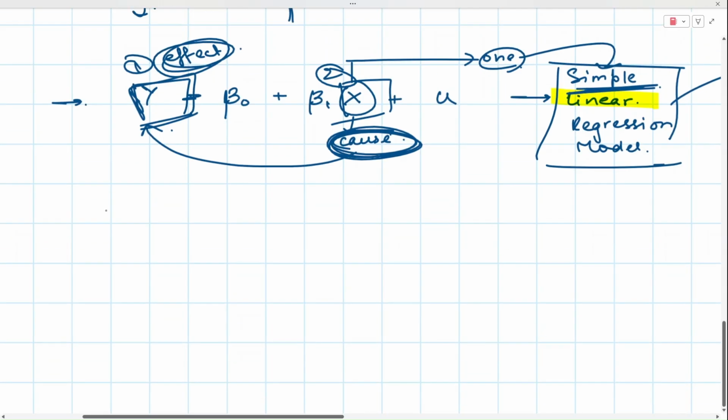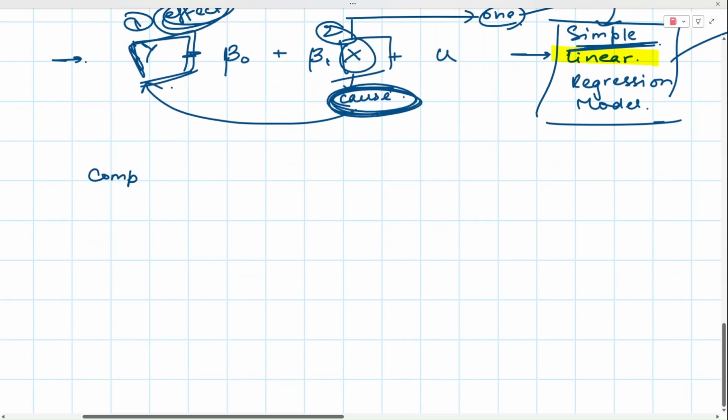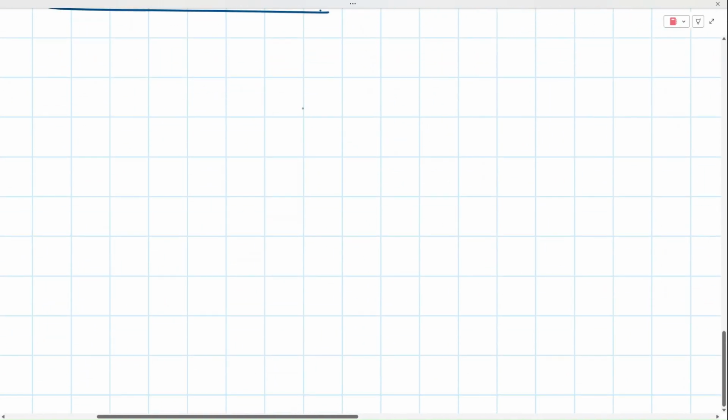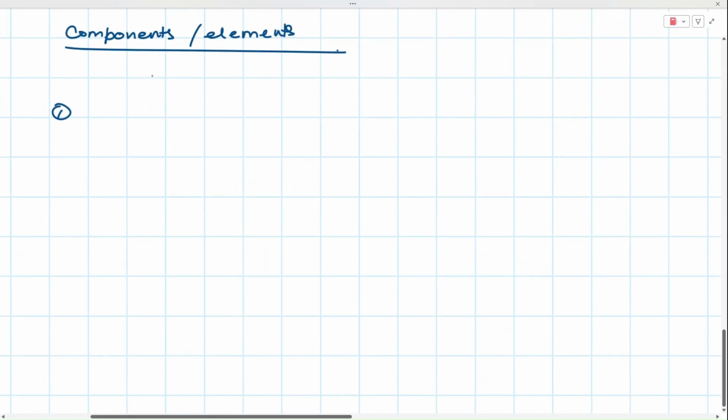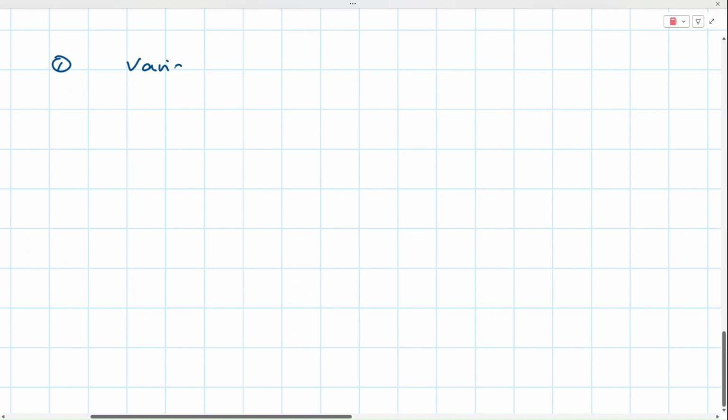Different components or elements of the model. The first thing is the cause and the effect. So the variables.